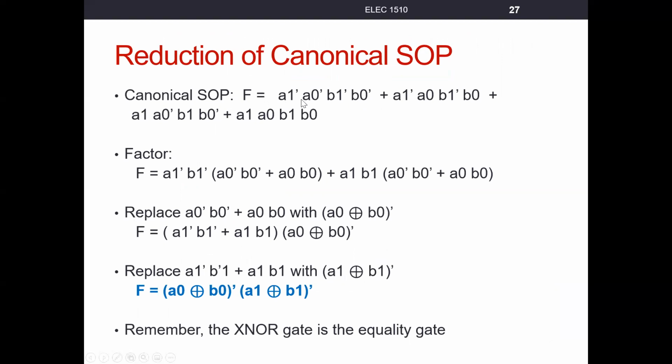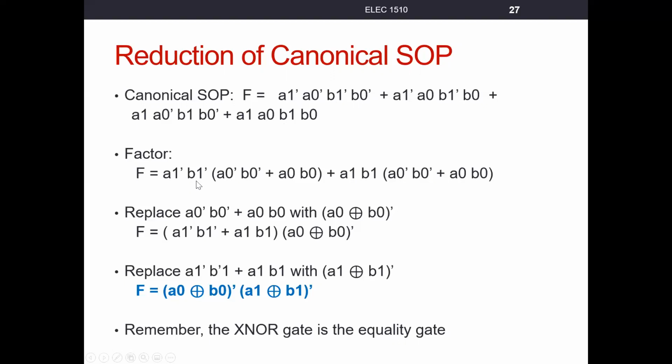So here are our min terms, right? 0, 5, 10, and 15. And I want you to take a look at the fact that we have some terms in common. This has not A1, not B1 in it. This has not A1, not B1 in it. So we're going to use the distributive law and factor that out. These two terms have A1, B1, A1, B1 in common. So we're going to factor those out. So once we do that, we end up with this expression, right?